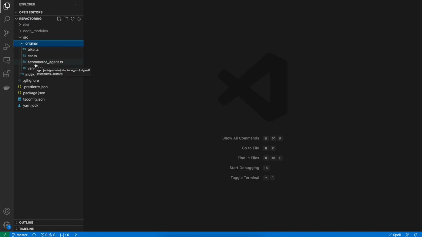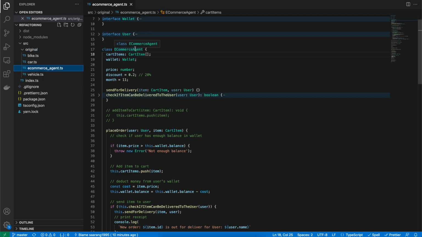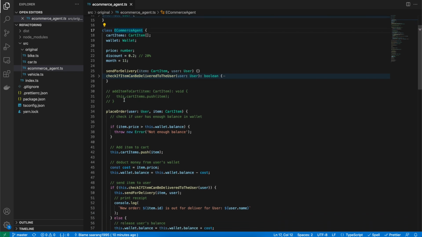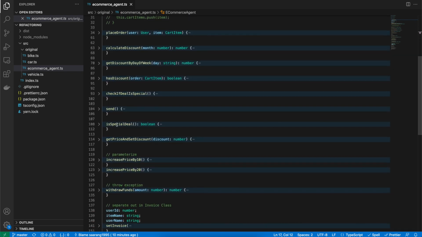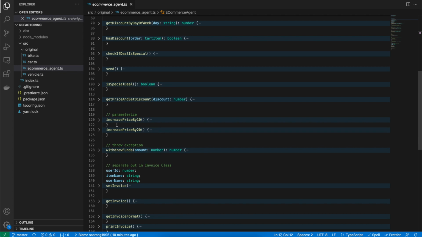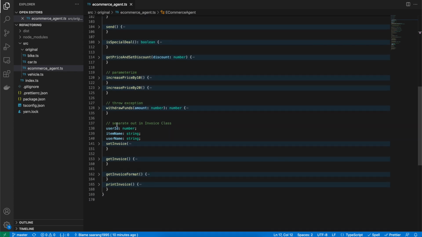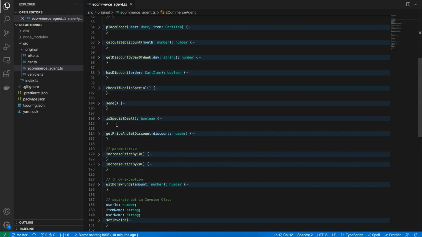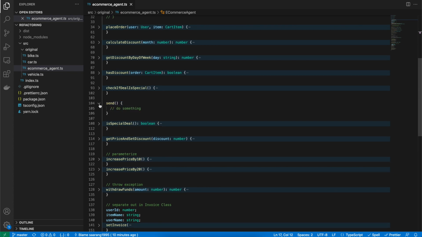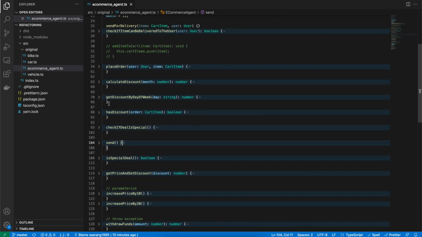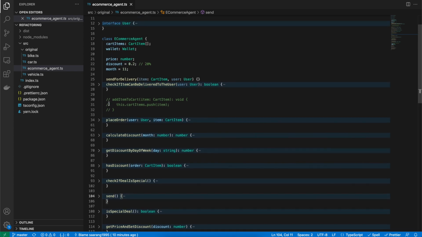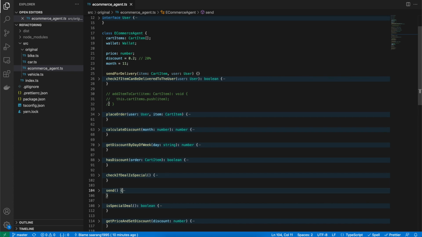The first one that I'll start with is the e-commerce agent. This is a simple class which has a couple of methods in it. All of them might not make sense because they're just examples. Most of them would not even have a body to run the functionality, but that's not our motive. Our goal is to refactor the code and make it simpler to understand and learn along the way.